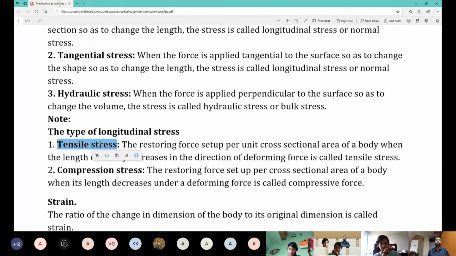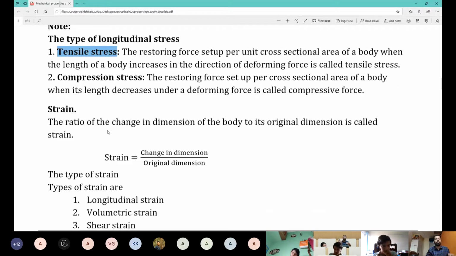Of course, the applied force has to be perpendicular, and by perpendicular I mean there are two directions, like this or like this. I mean both. If you are compressing it, the stress is known as compression stress. If you are elongating the body, then the stress is known as tensile stress. Just the direction of force. Simple. Now we will move on to strain, which I told you earlier.